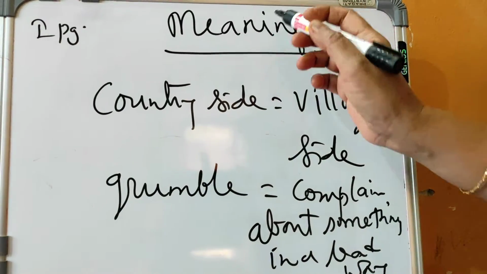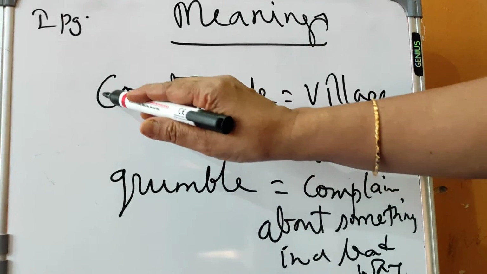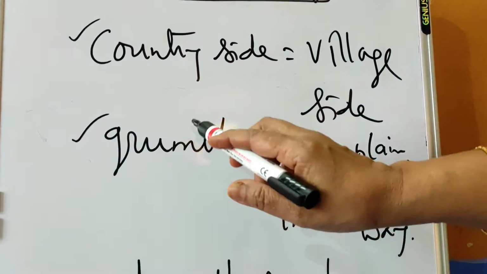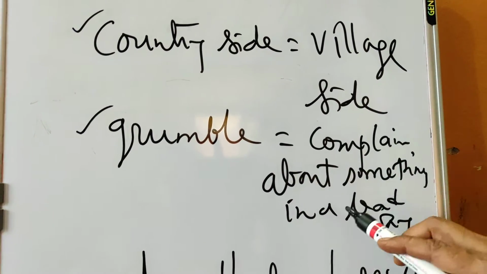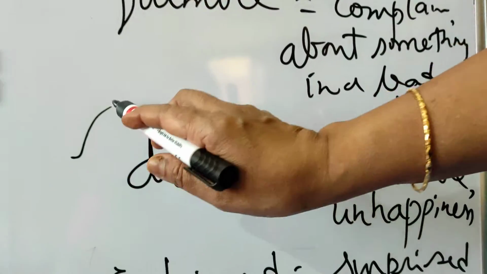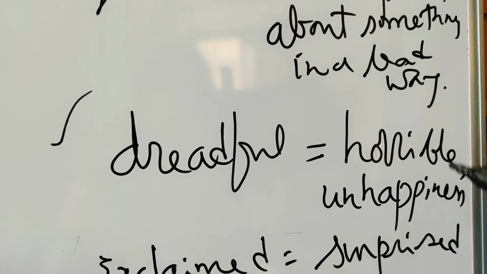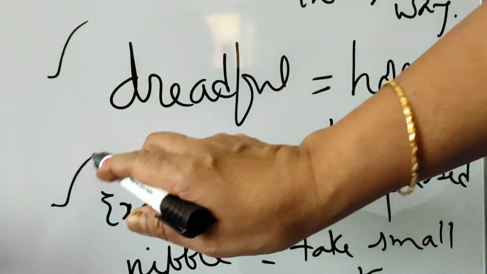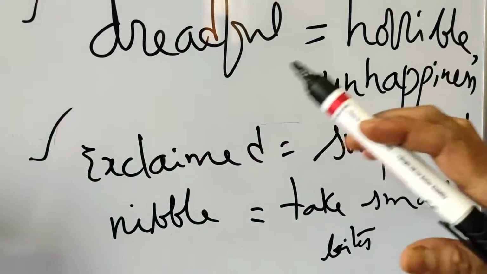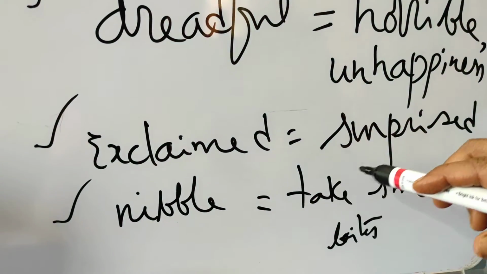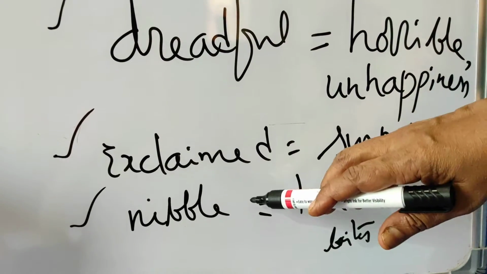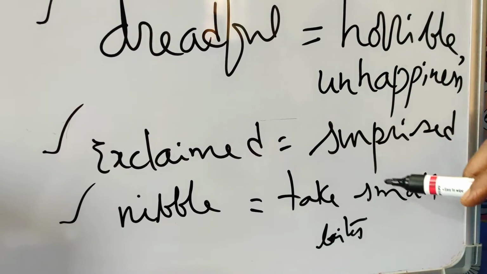The meanings of the first page. First one is countryside, that is village side, and next one is grumble. Grumbling means complaining about something in a bad way, so getting some sort of irritation. Next one is dreadful. Dreadful is horrible or unhappy, and the next word is exclaimed. Exclaimed means surprised. Then nibble. Nibble means to take small bites, disinterestedly. So if you are not interested to eat something, then we nibble the food, that is nibbling.